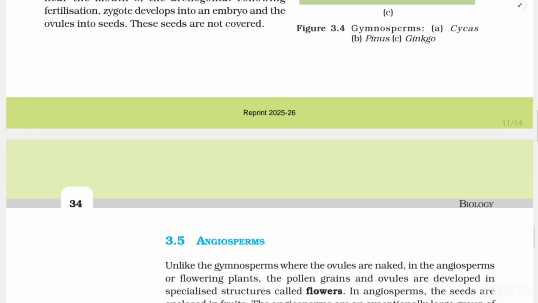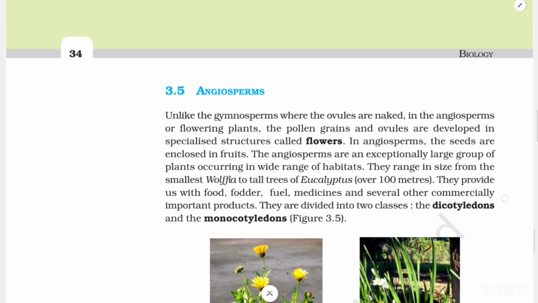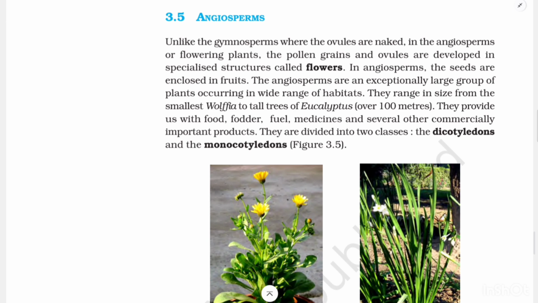3.5 Angiosperms. Unlike the gymnosperms, where the ovules are naked, in the angiosperms or flowering plants, the pollen grains and ovules are developed in specialized structures called flowers. In angiosperms, the seeds are enclosed in fruits. The angiosperms are an exceptionally large group of plants occurring in a wide range of habitats.